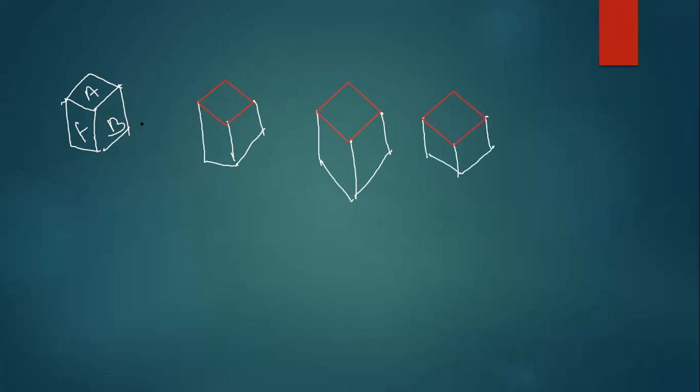Okay, guys, this is AFB and this is ACE. This is DCE and this is DCF. One second, guys. Now see, guys, here are the positions of the cube shown below, and one of them will be the face opposite to face A. Now, the first question is which one will be opposite to A, guys?